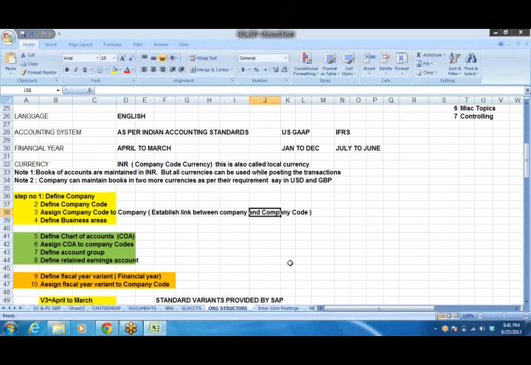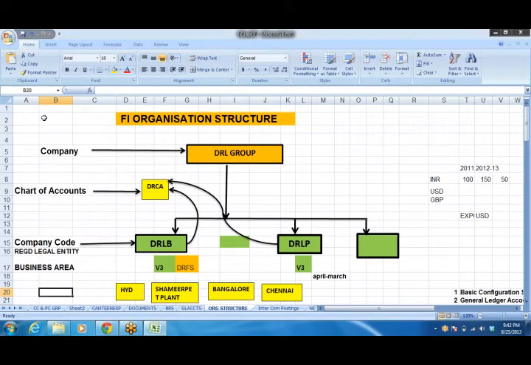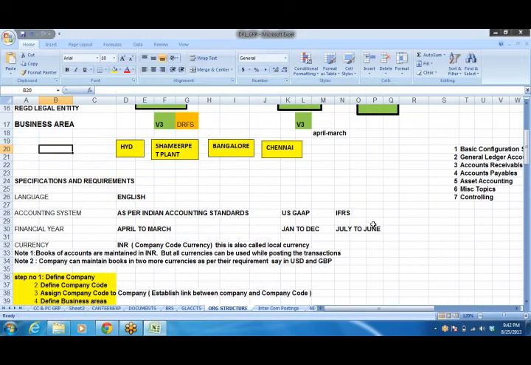All these steps means because I need to... Hello. Yeah. Just I need one quick review on that. As you said, there will be a group of consultants for going for this implementation. So only the FICO person will be defining the company code and all those things? No, yeah, you are right. See, whatever we are going to do now, we are learning from the FICO perspective only. Okay. Right. So these are the things to be done by the FICO consultant. Okay.